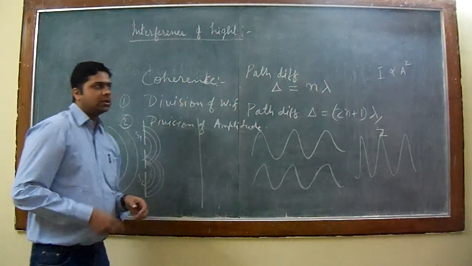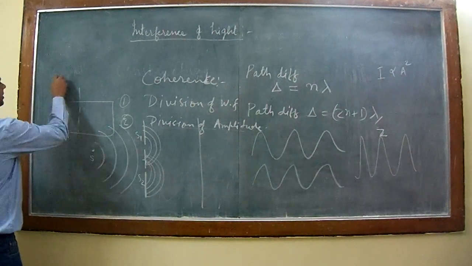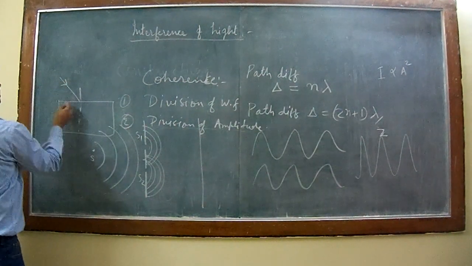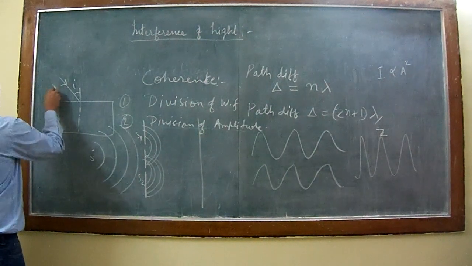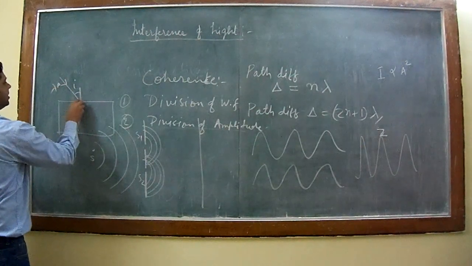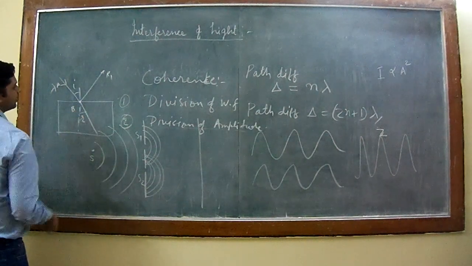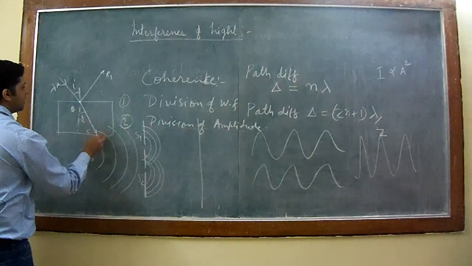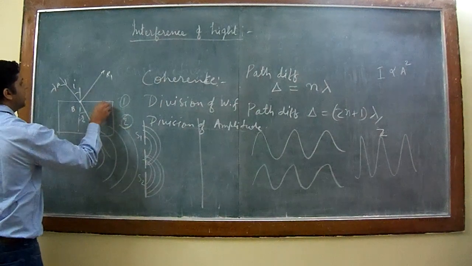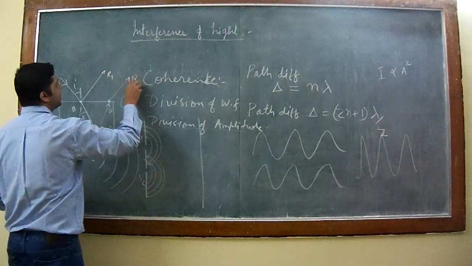Then division of amplitude method. In the division of amplitude method, a single incident ray is divided into two beams. For example, if this is a thin film, and this is the normal, and we incident a monochromatic source of light having some wavelength lambda at some angle of incidence i, then on reaching at this point B, part of it is reflected and emerges out as ray 1. Part of it is refracted through the film with some angle of refraction r, say along BC. Then again on reaching this point C, part of it is transmitted, part of it is reflected, say along CD. On reaching this point D, again part of it emerges out through the film as ray 2.